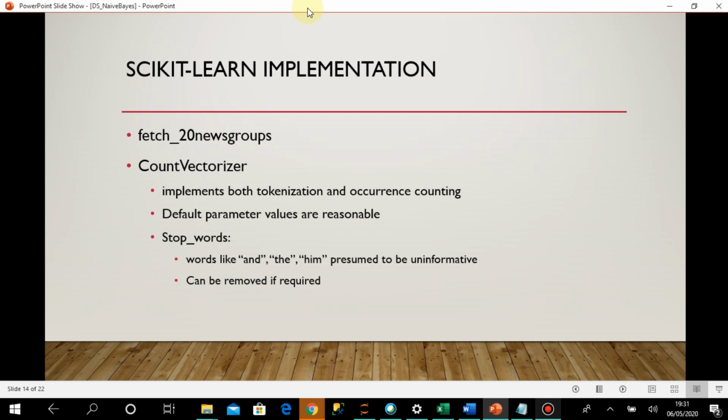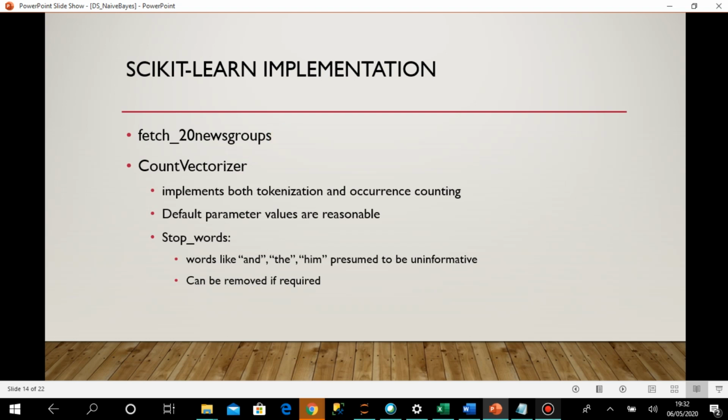Okay, now we'll discuss the modules in the scikit-learn implementation. The first one, fetch_20newsgroups, we have discussed in a separate session, so I'm not going into detail of that.